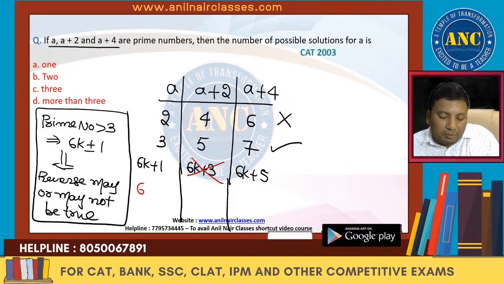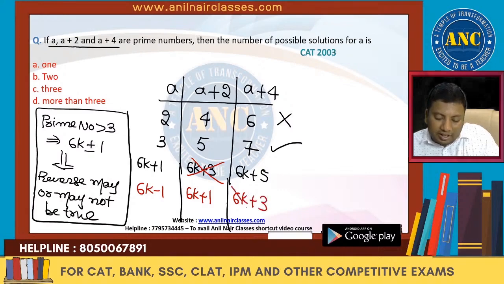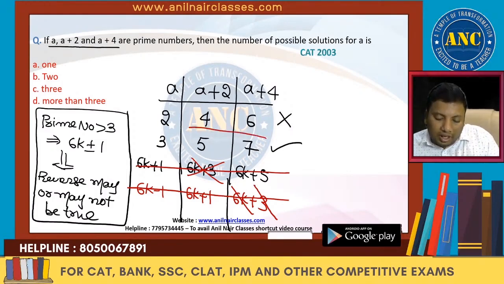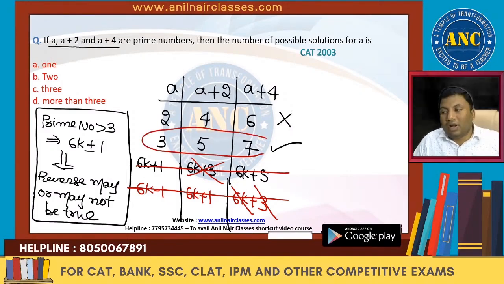So it is not possible. If it is 6k minus 1, then A plus 2 is 6k plus 1 and A plus 4 is 6k plus 3. These are divisible by 3. So 6k minus 1 is not possible, and 6k plus 1 is not possible. So the only triplet which will satisfy that all three are prime numbers is 3, 5 and 7.